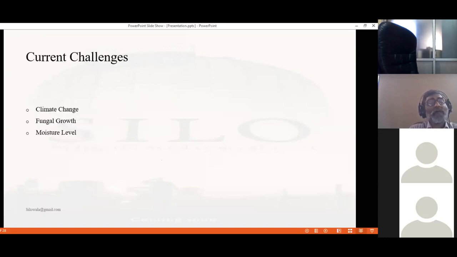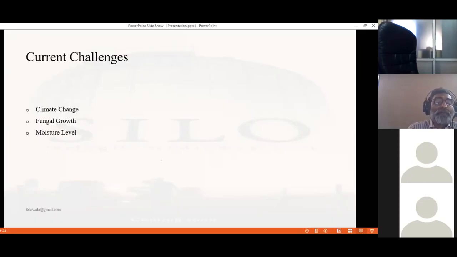Current challenges are climate change. Climate change is the biggest challenge for the corn that is being stored. This year a bumper crop is available in Pakistan and is being stored in silos, where it will face fungal growth because we have received higher moisture levels than previous history.